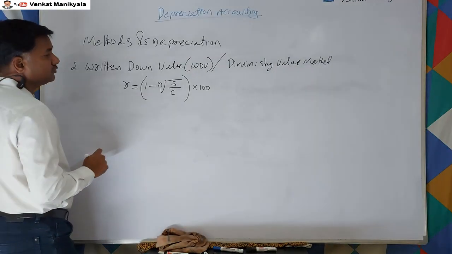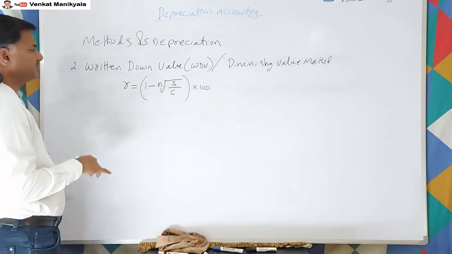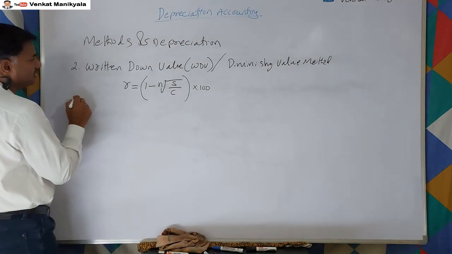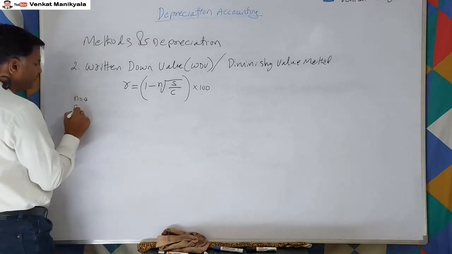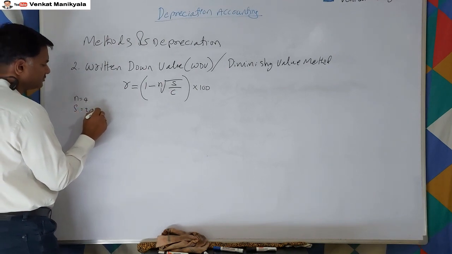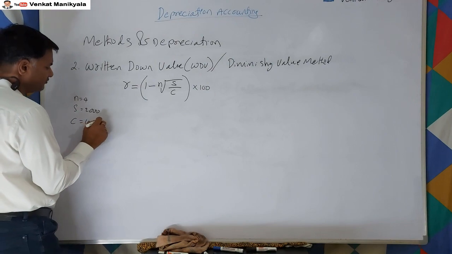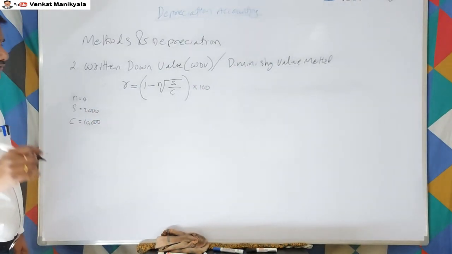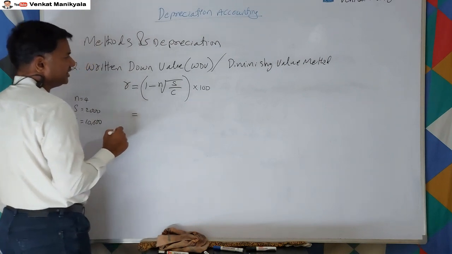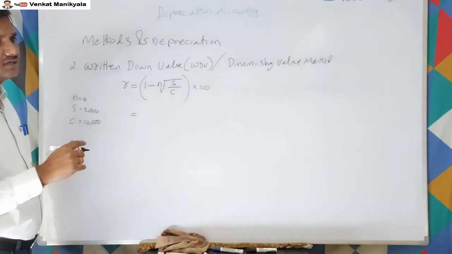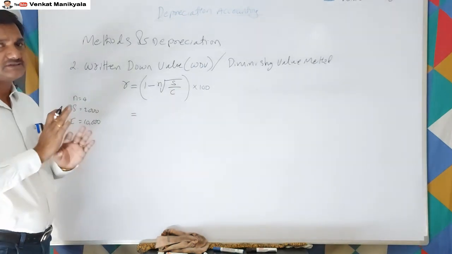So how to calculate that, we'll do with an example. Let us take the previous example. In the previous example, n is equal to 4 years, scrap value is equal to 2000, and cost is equal to 10,000. By taking that example, we find out the rate. Generally, in the diminishing value method, the rate of depreciation would be more as compared to the straight line method.